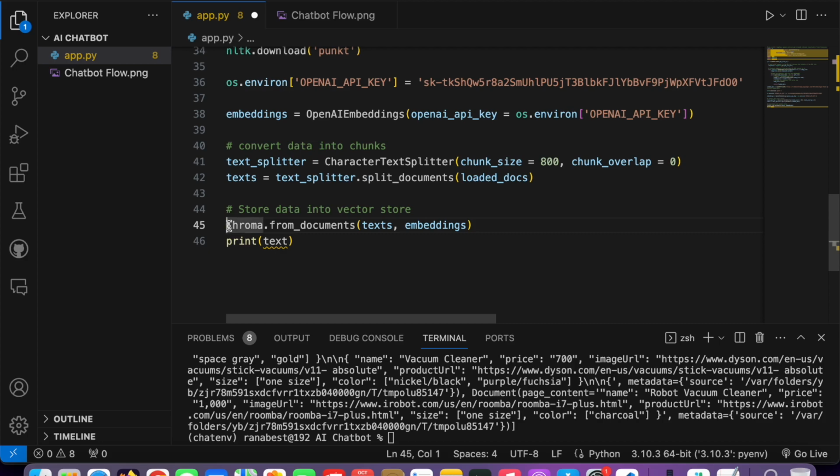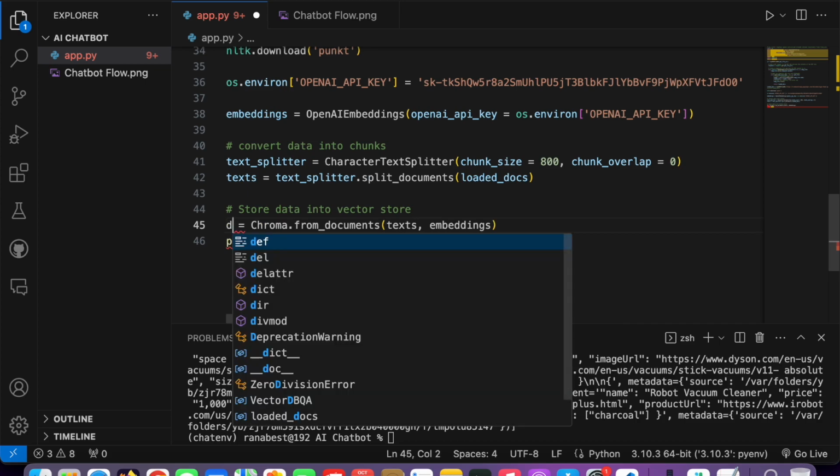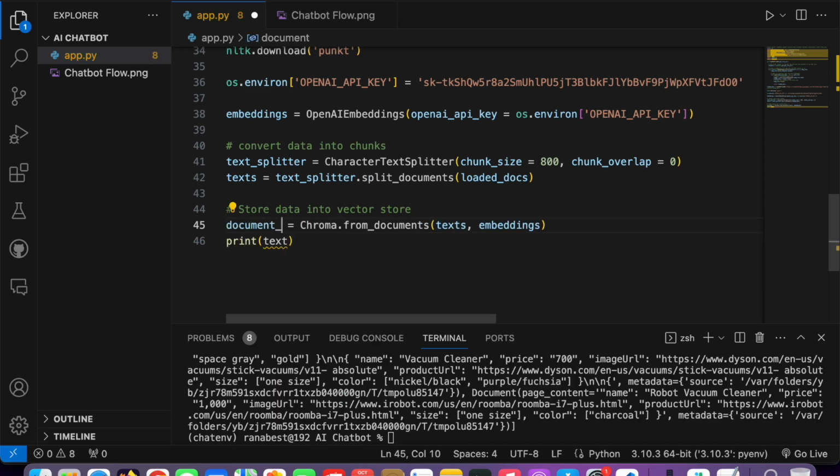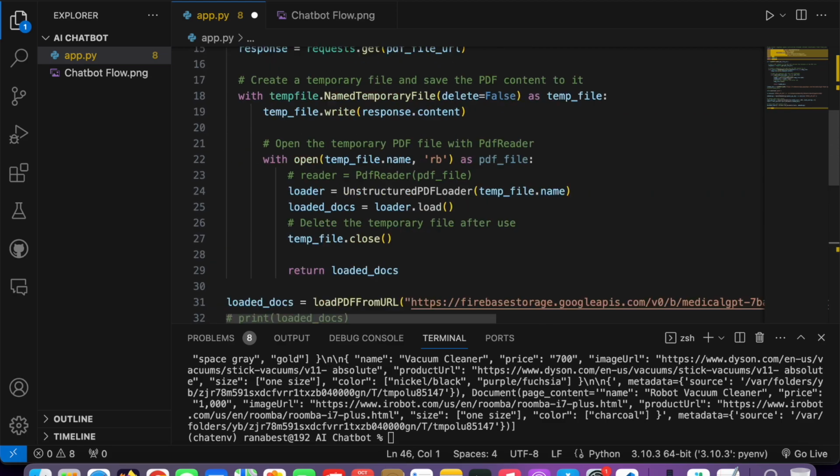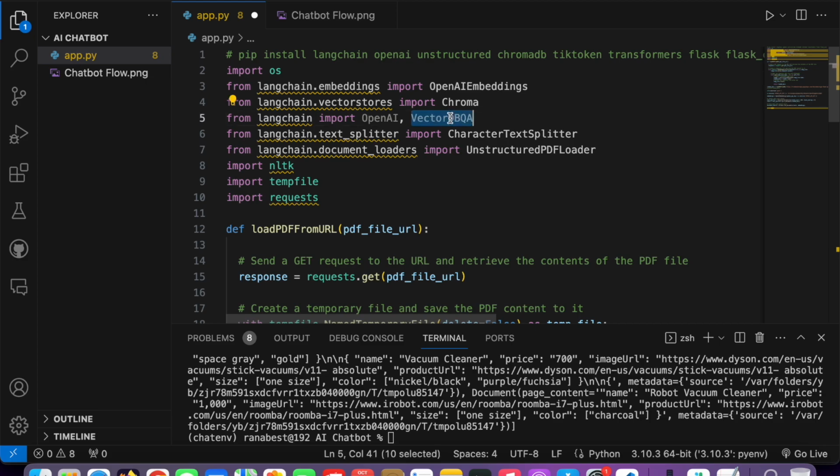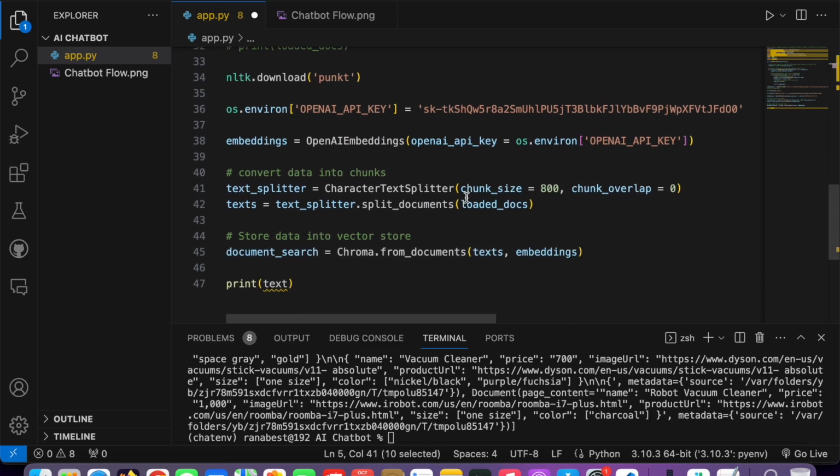So this whole thing will then be saved into our vector store, and in the next step we will save it in our vector store. And for now, let's save it in some variable. Let's say the variable name is document search. Okay, and after that we need to use this vector db qa.